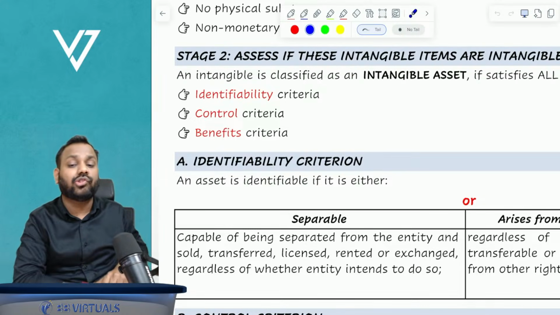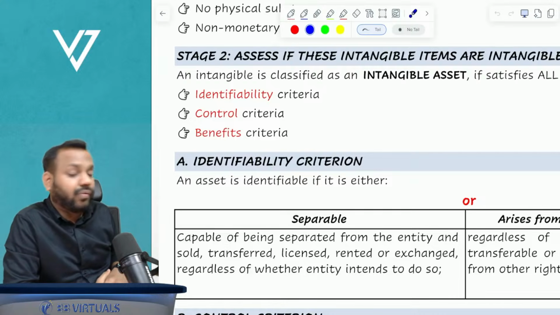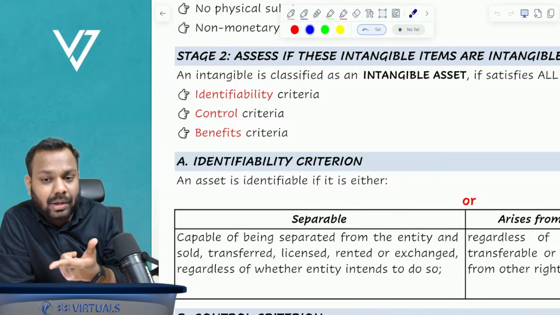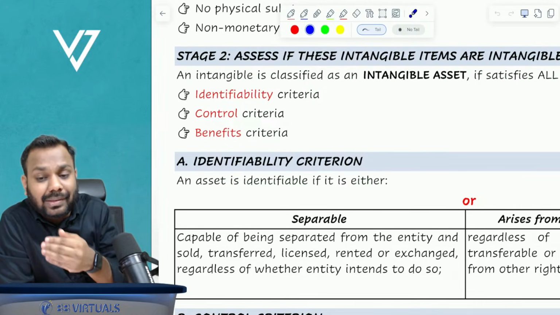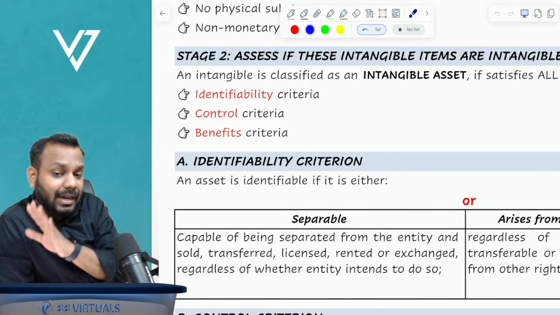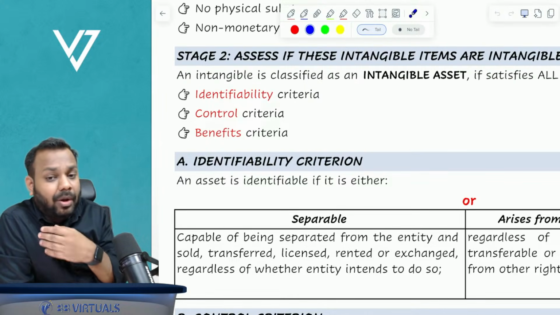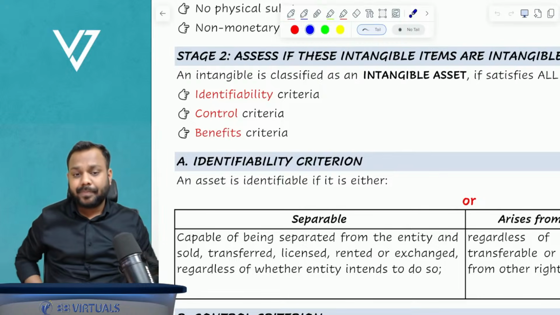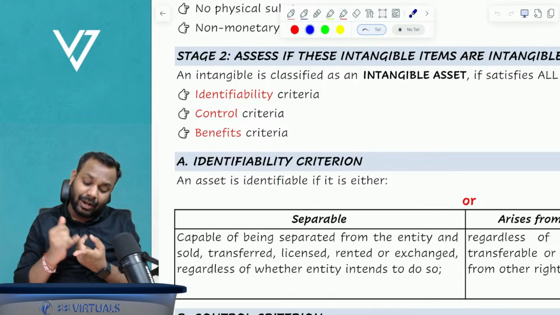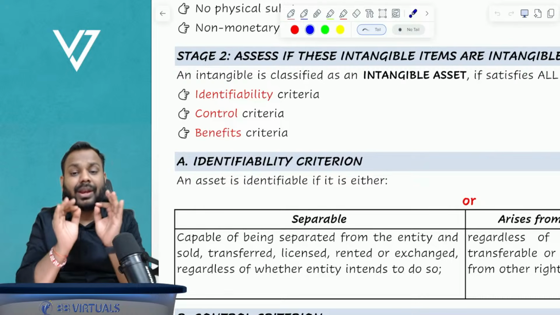So how will you check the identifiability of an intangible asset? The standard says if the entity has a right to separate the intangible from itself, it is identifiable. How will we check if it is separable or not? The standard says if the intangible can be sold, transferred, rented, or exchanged separate from the entity, then it is separable.